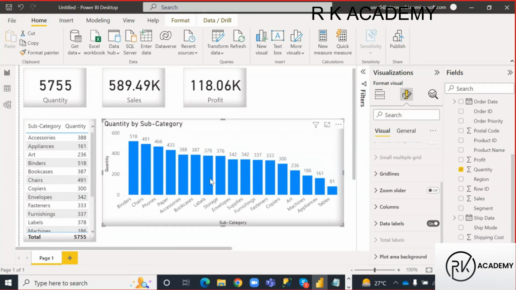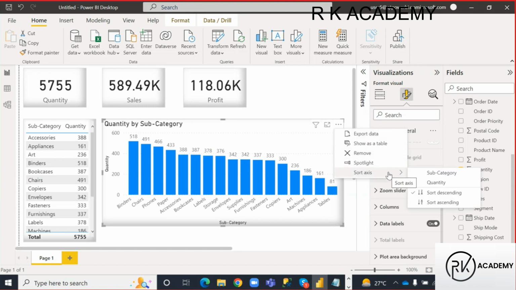Here, the subcategory is in ascending order, right? I want to do this also in ascending order based upon subcategory. How can I do that? Here you can see more options for this visual, right? Go to more options. Sort axis based upon what? Ascending order.